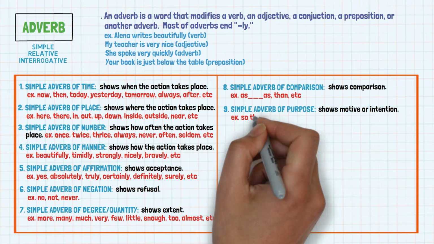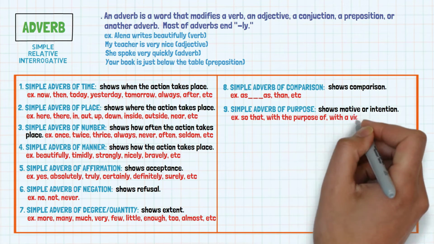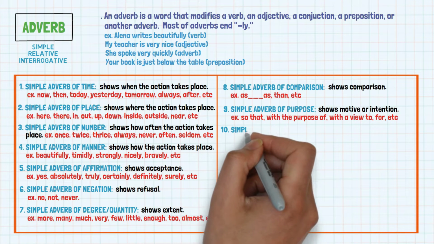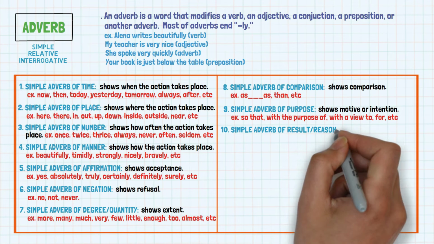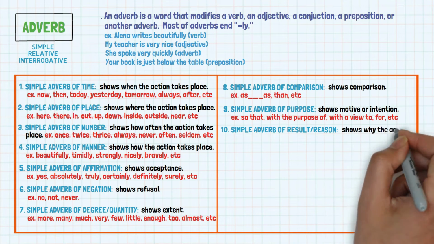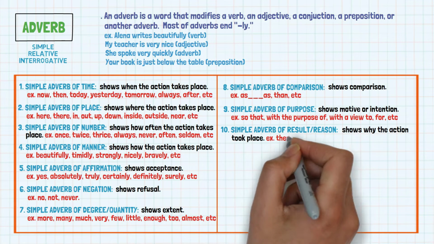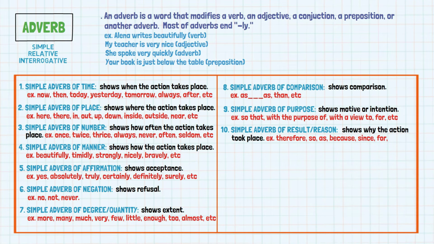For example, so that, with the purpose of, with a view to, for, etc. 10. Simple adverb of result or reason. Simple adverb of result shows why the action took place. For example, therefore, so, as, because, since, for, on account of, etc.